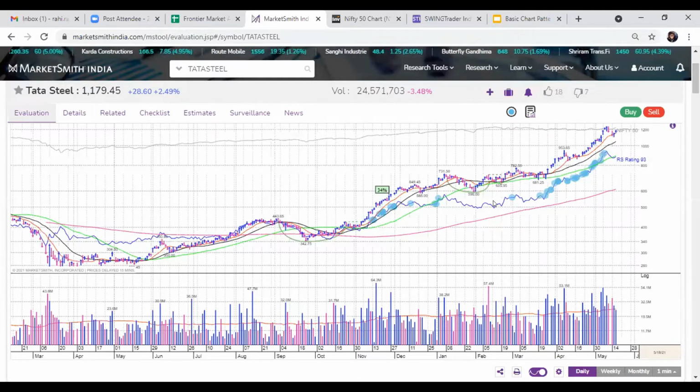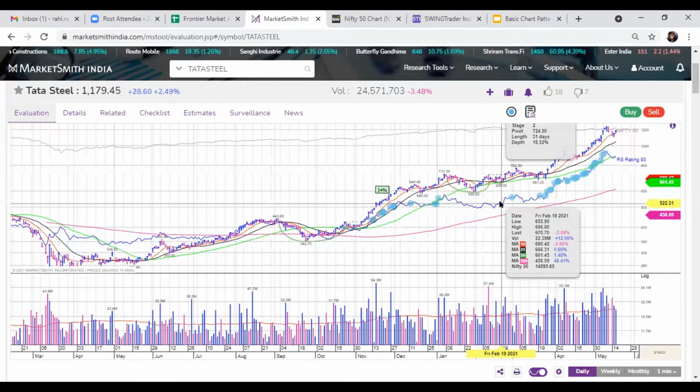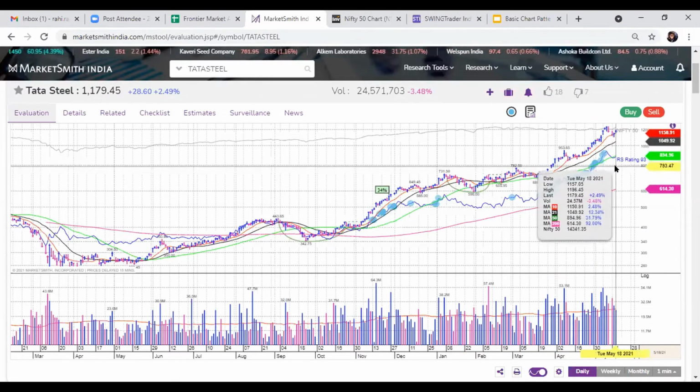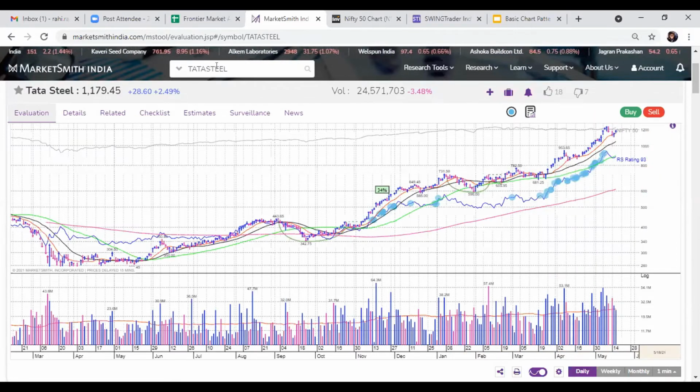Even the short duration one, the 21 DMA, has also done the same thing here on 19th February, and it has behaved in the manner of a golden crossover. From here also there was an opportunity to enter, and then the stock has rallied till here. So these are examples of golden crossover. Even if we see the example of death crossover, we can find many stocks.